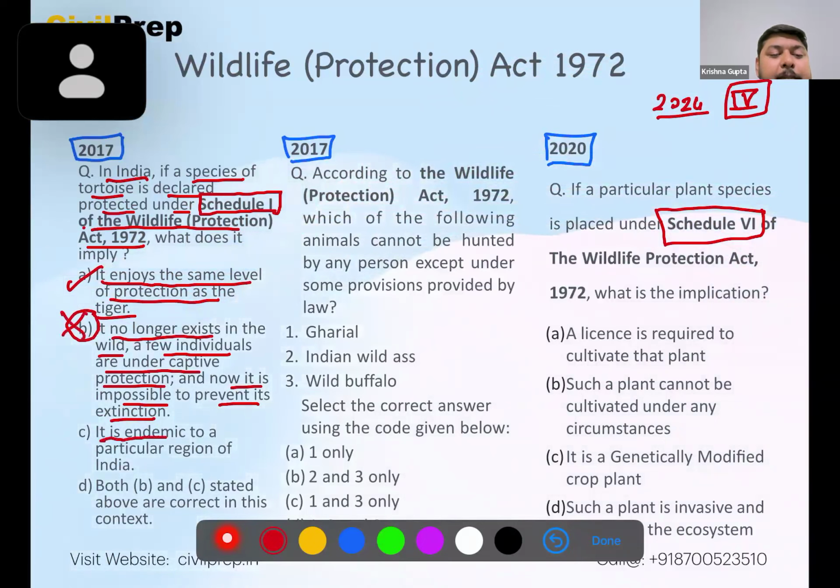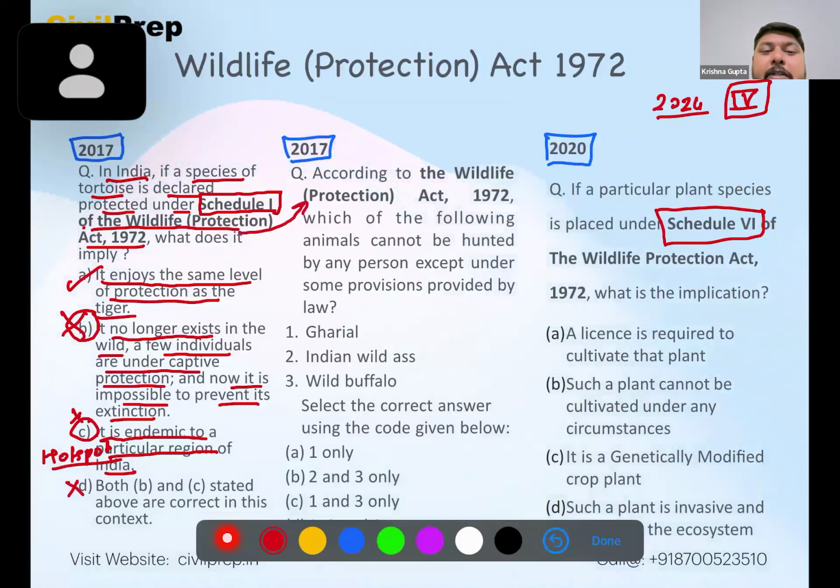It is endemic to a particular region of India. Now this is specified by hotspot. Endemism is specified by the hotspot in this particular region. So no, this is also not a correct answer here. And D, it is specifying the above two conditions. Not correct here. Same Wildlife Protection Act, it can be traced in 2017.